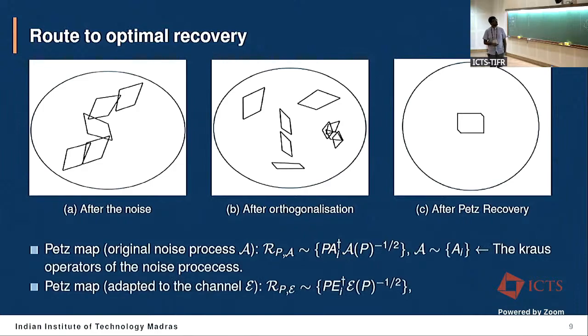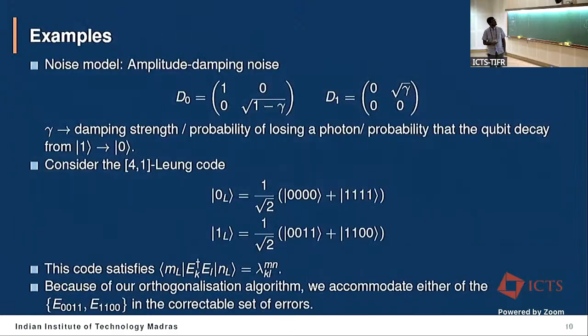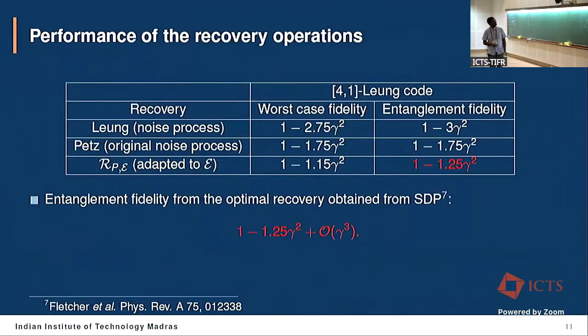But we are going to adapt the PETS map to our constructed channels, which we got from the orthogonalizations, which has the Kraus operator something like this. Now, let us take the example of the amplitude damping noise with the 4-1 code. We see that these operators are diagonal onto the code space, and if I calculate the entanglement fidelity for the 4-1 code with the PETS recovery, which we have adapted to the newly constructed channel,